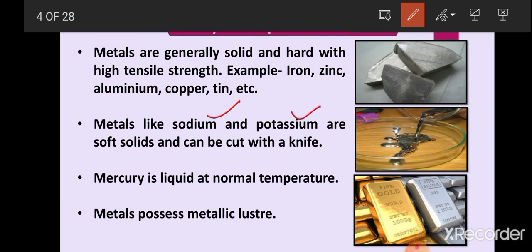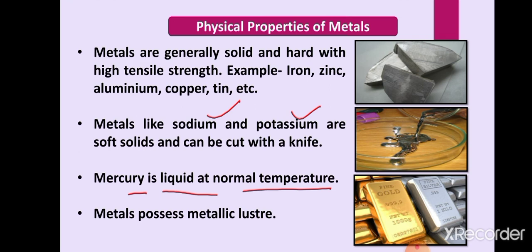The next exception is mercury. Mercury is the metal which is found in liquid state at normal temperature or room temperature. Okay, now the next thing is that metals possess metallic luster, meaning they are lustrous, they are shiny. All of you have seen some metals such as aluminium or gold.